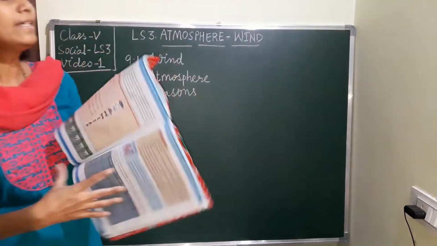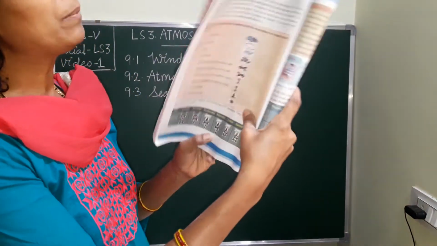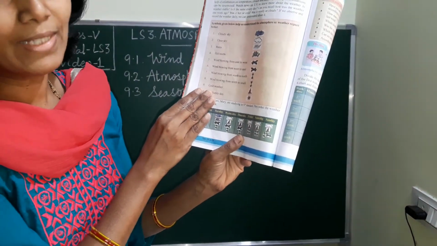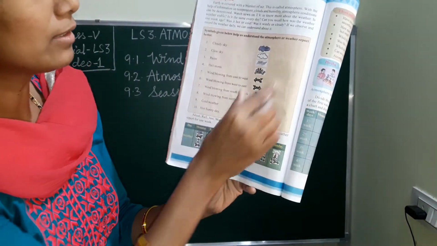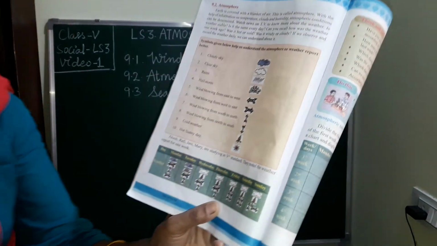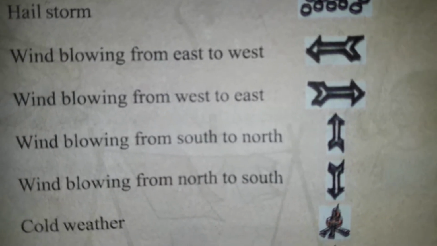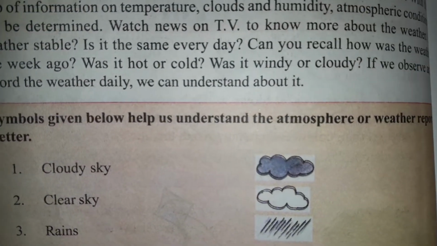Okay, so here in atmosphere, see some pictures of the code words or keywords. By seeing these pictures you can tell that it's a logo type: a cloudy sky, how it looks, clear sky, rains, hailstorm, wind blowing from east to west, wind blowing from west to east, wind blowing from south to north, wind blowing from north to south, cold weather, hot sunny day. So these are some pictures and symbols given below that help us understand the atmosphere or weather.